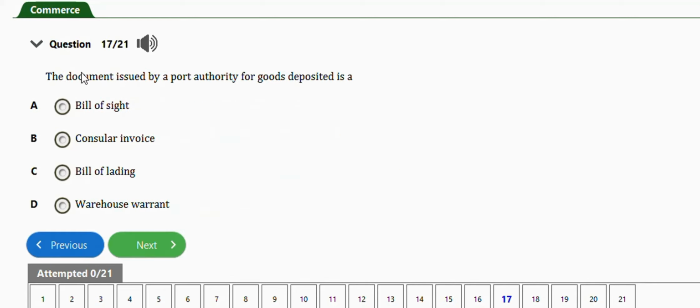Next question is one. It says the document issued by a port authority for goods deposited is a bill of sight, consular invoice, bill of lading, warehouse warrants. The right answer is option D, warehouse warrants. Option D, guys.